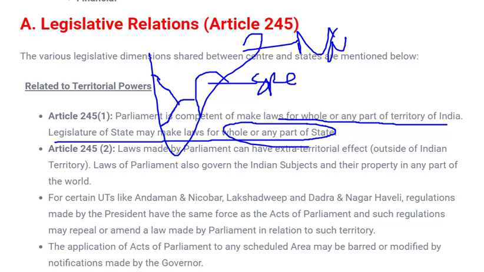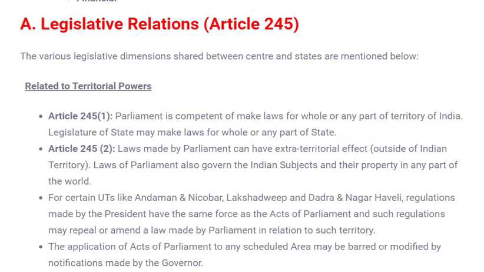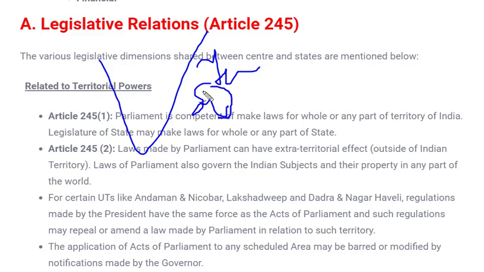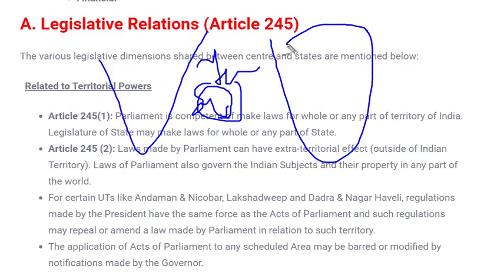Again, these legislative powers are categorized under two heads. The first is territorial jurisdiction, which means the area for which the union legislature or state legislature can make laws. The other is subject matter jurisdiction. Before coming to subject matter jurisdiction, let me explain territorial jurisdiction.